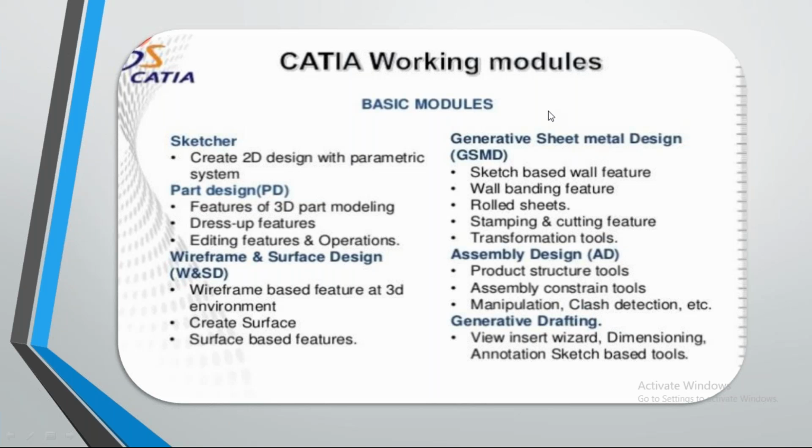After that, we can create several views. We insert a front view, and from the front view we can take the top view and side views, like that. Then, to give the dimensions, after inserting all the views, we use annotations.